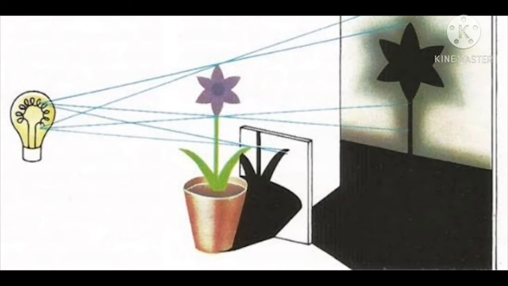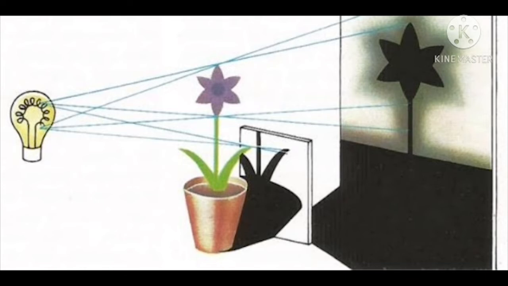See in that picture, a shadow is formed when light after striking an object passes through the object partially or does not pass at all. Thus, transparent objects do not form shadows, while translucent objects form faint shadows. Opaque objects form dark shadows.